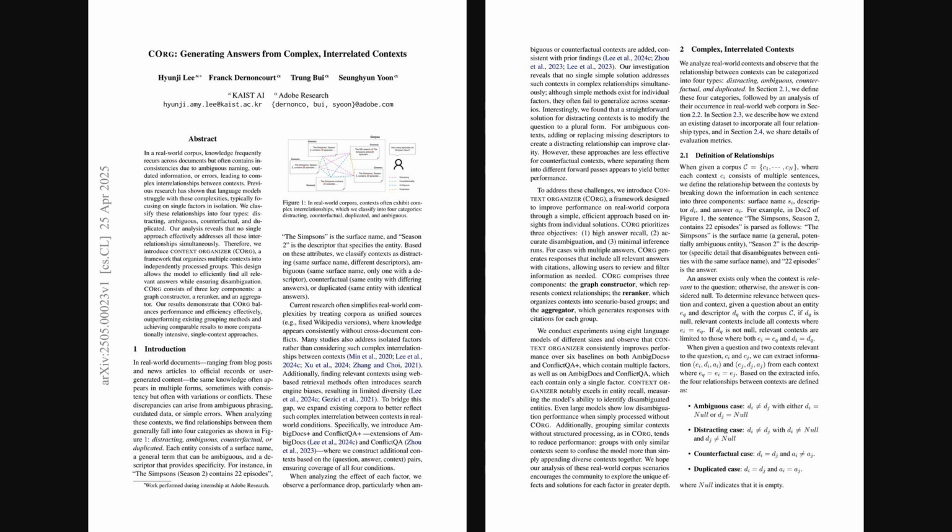Alright, we are looking at a research paper from Hugging Face's List, published about 2 weeks ago, titled Generating Answers from Complex, Interrelated Contexts. This paper tackles how language models struggle when information is messy, say with conflicting or outdated details across different documents. It introduces a framework called Context Organizer, or CORG. Context Organizer helps by sorting these varied pieces of information, or contexts, into groups, aiming for clearer, more accurate answers.